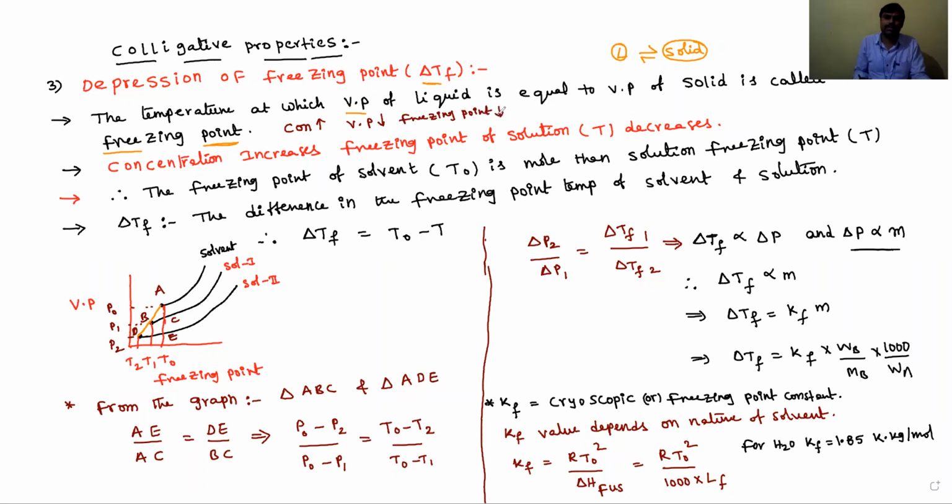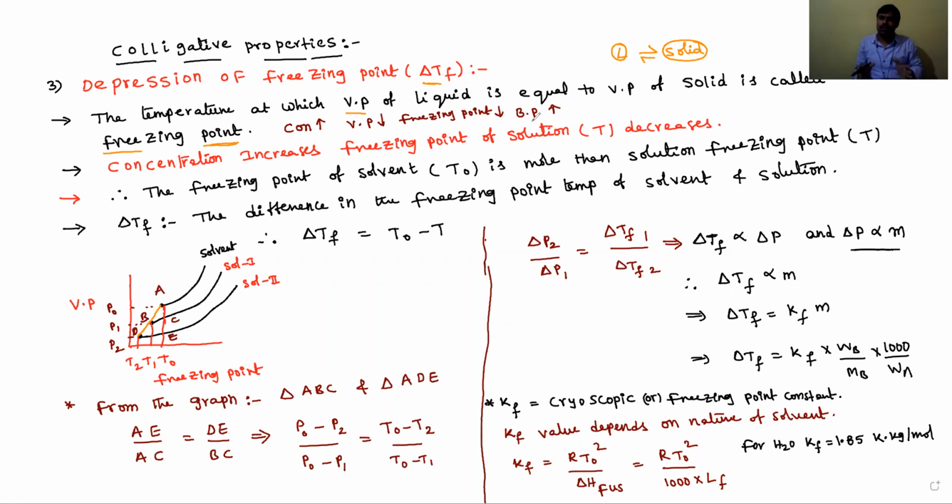But the boiling point increases. That's why this colligative property is called depression of freezing point, meaning the freezing point temperature is decreasing in a solution.